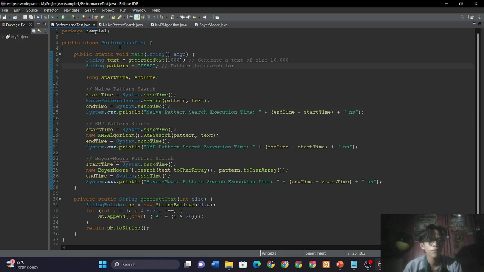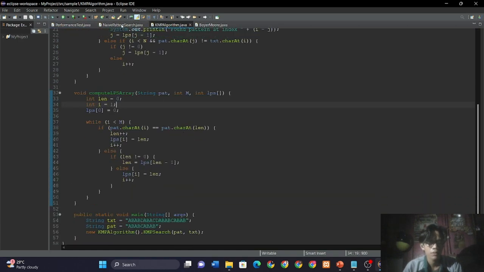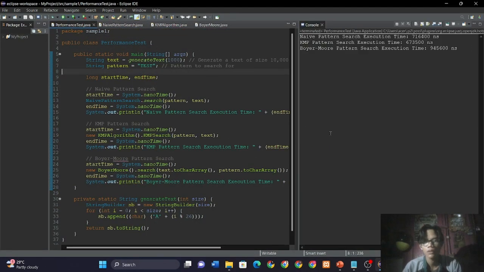For example, I'm going to run this code. So as you can see, the naive pattern search algorithm takes 700,000 nanoseconds. The KMP takes 600,000 nanoseconds, and the Boyer-Moore algorithm takes 900,000 nanoseconds.